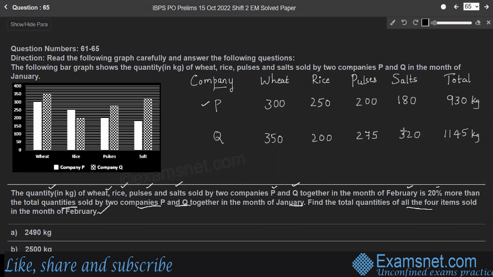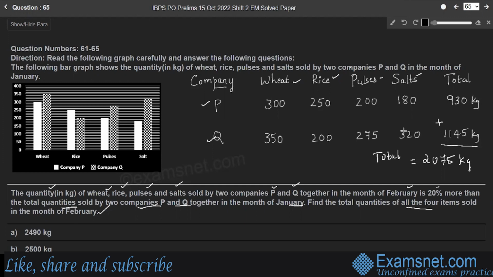Here, P and Q companies sell totally 930 plus 1145 kg of all these items, wheat, rice, pulses and salts. So let us find the total quantity of all the items sold by P and Q, which is 930 plus 1145, which is 2075, right? So 2075 kg of items sold by P and Q in the month of January.